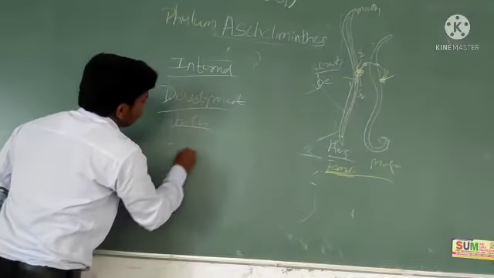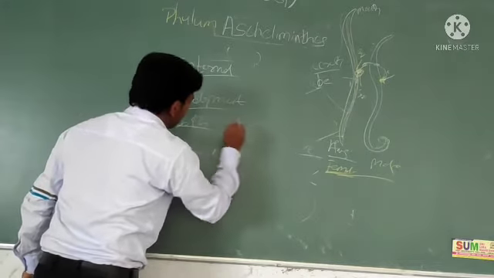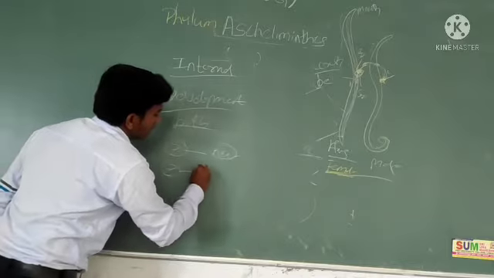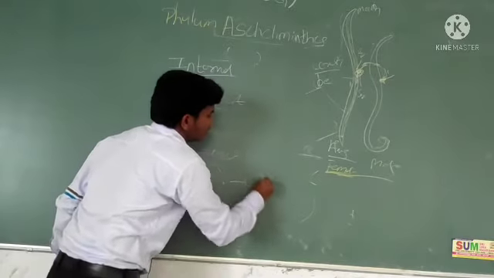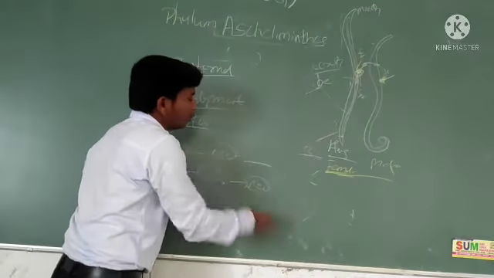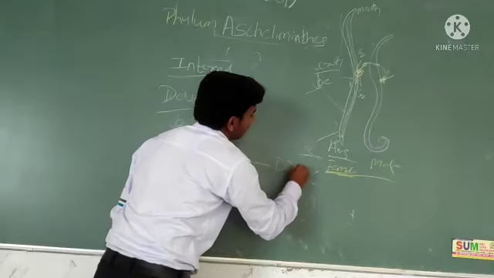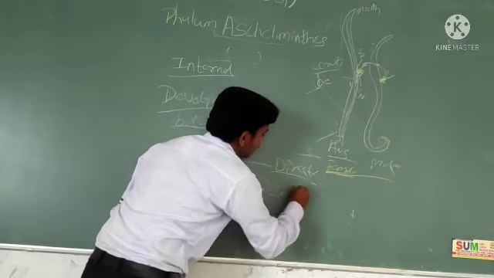See, here zygote, here new Ascaris. Zygote to newborn is called direct development.